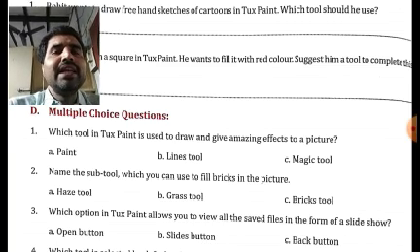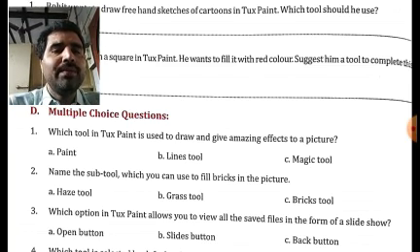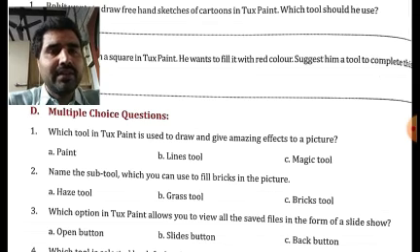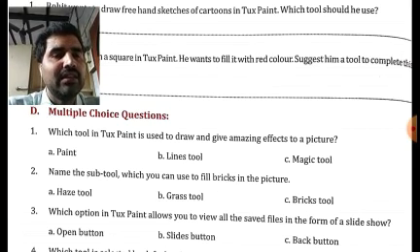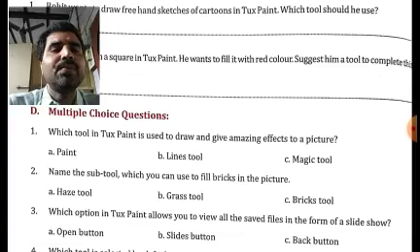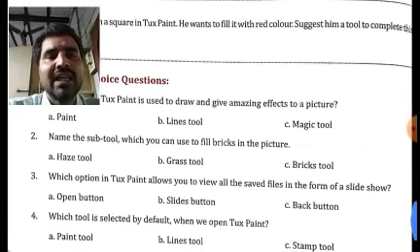Then, name the subtool which you can use to fill bricks in the picture. It is very clear from the name itself. What is the name of that tool? It will be the bricks tool. In this way you can choose the correct option from the options available. Some questions will be asked in this type also.